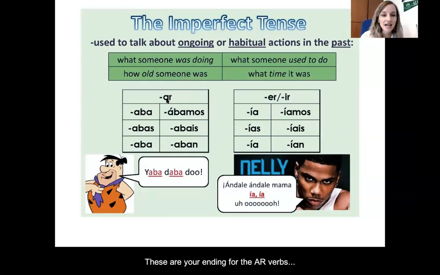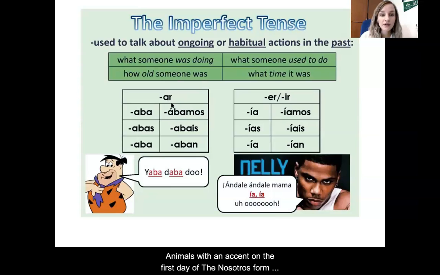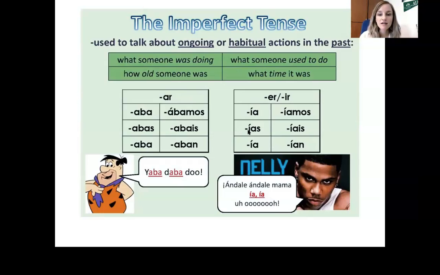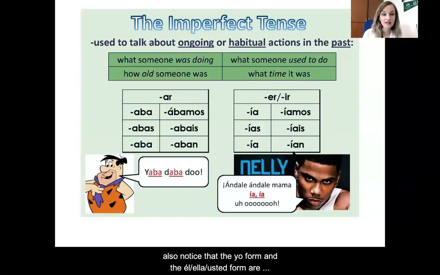These are your endings. The AR endings are aba, abas, aba, ábamos with an accent on the first A of the nosotros form, abais, and aban. And then your ER, IR endings are the same set of endings for both kinds of verbs. We have ía, ías, ía, íamos, íais, and ían. Notice accents on all of the I's for your ER, IR endings. You will also notice that the yo form and the él, ella, usted form are the same in the imperfect and in a couple other tenses in Spanish that happens as well. So you just have to decide from context clues whether your subject is yo or él, ella.